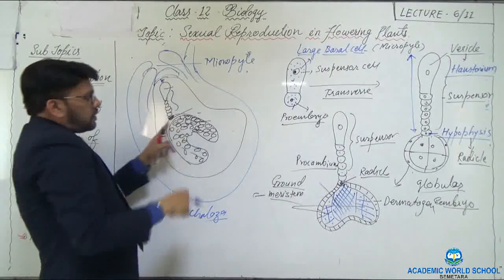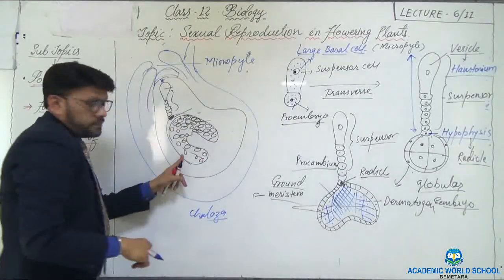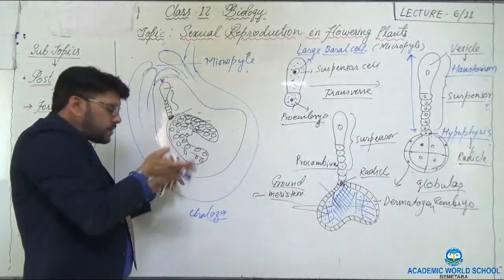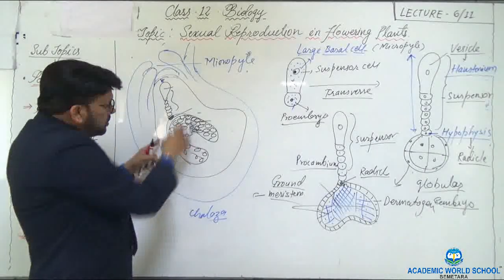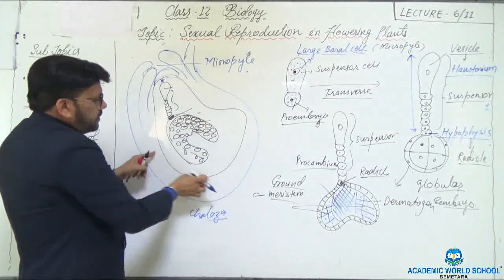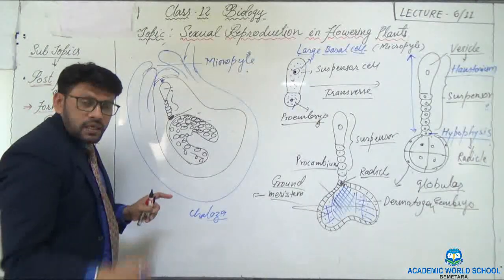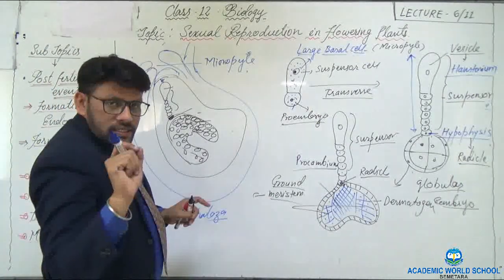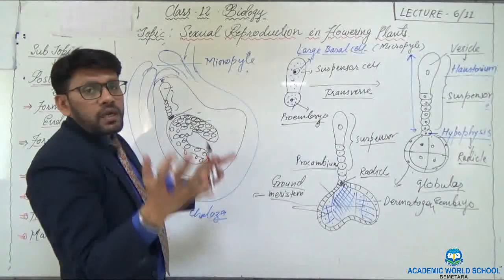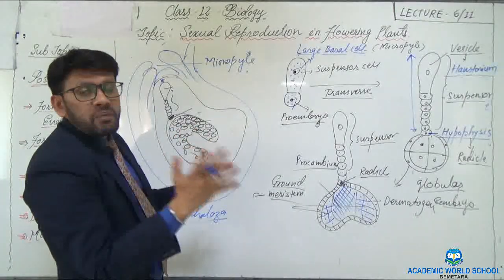So this cotyledon, the embryo, lies towards the chalaza. Now it gets nutrition from the nucellar cells also. Nucellar cells are the major cells which make the body of the female gametophyte.